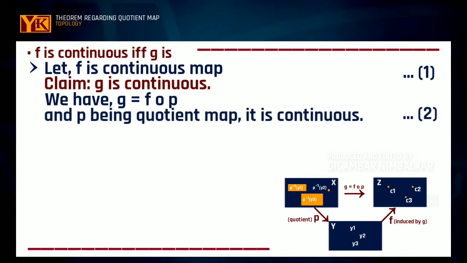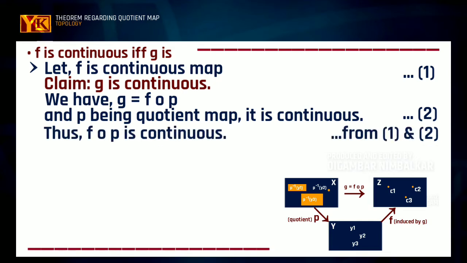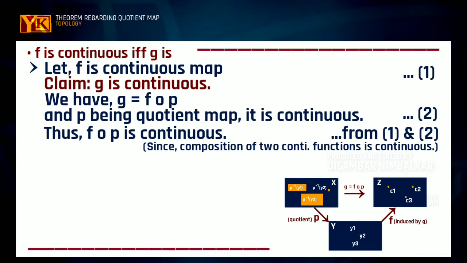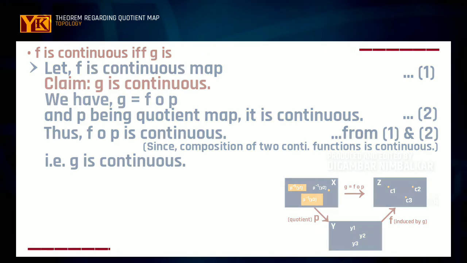As p is a quotient map, it will be a continuous map, and we have assumed that f is continuous. So f composition p will be continuous, because the composition of two continuous functions is again a continuous function. So g will be a continuous function if f is a continuous function.